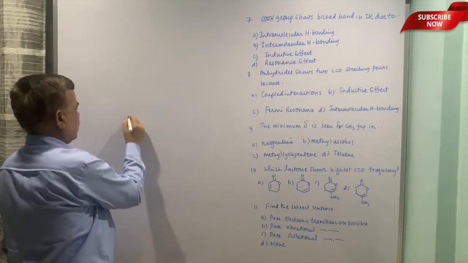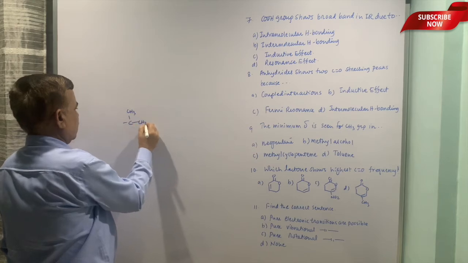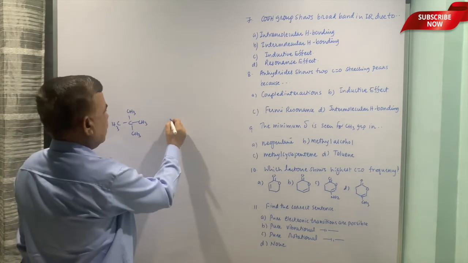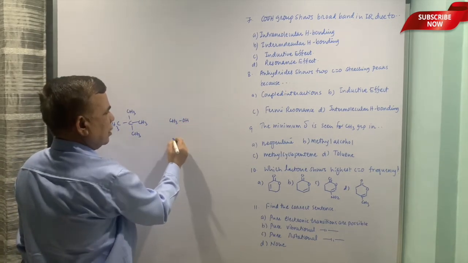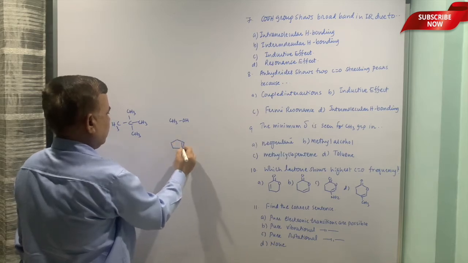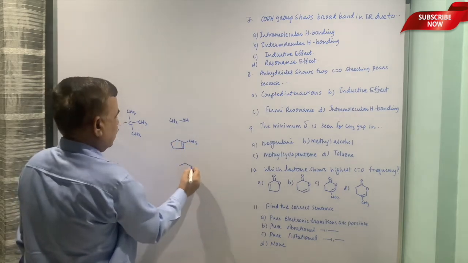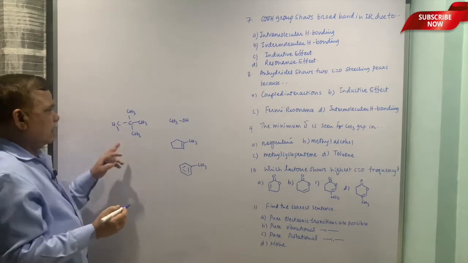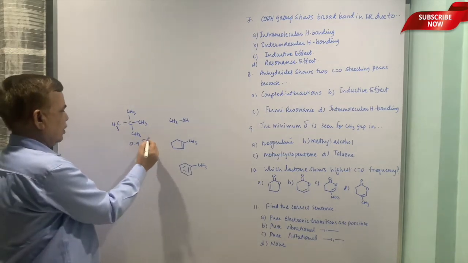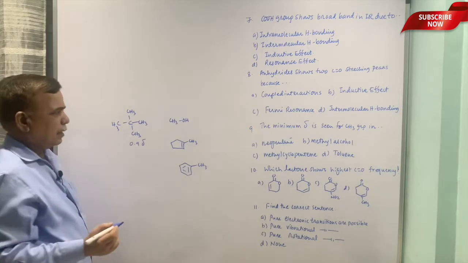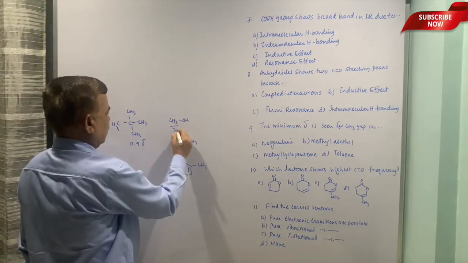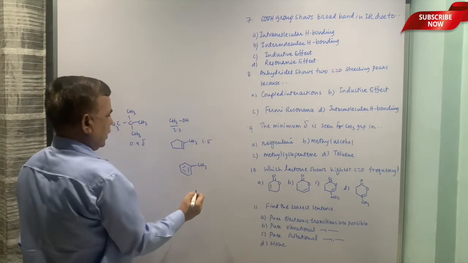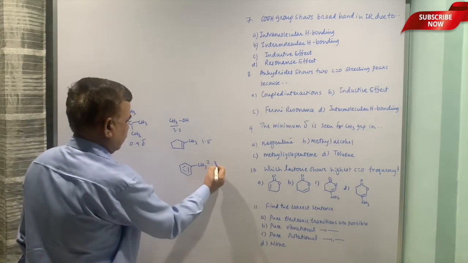Now, let me put these structures. Once these structures are drawn, then you can talk about the chemical shift values of these: methyl alcohol, methyl cyclopentene, and toluene. These are the four compounds in order. First one, the chemical shift value I will mention. Methyls are appearing around 0.9 delta. This methyl around 3.3 delta. This is 1.5 and slightly higher. This is around 2.3 delta.